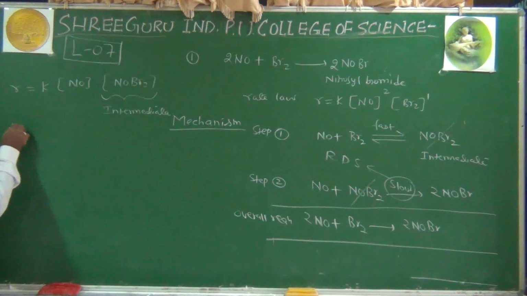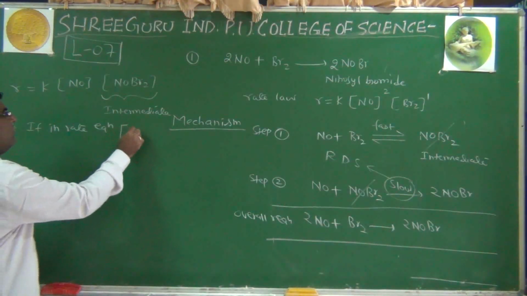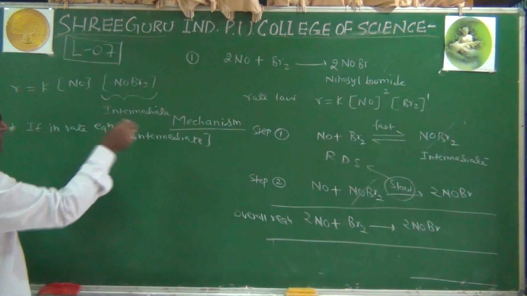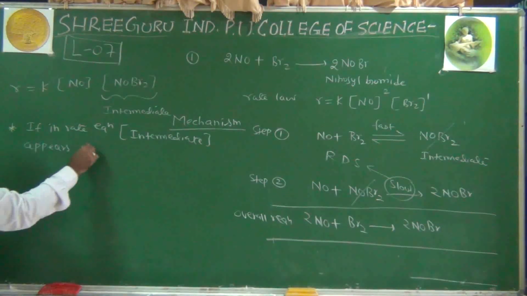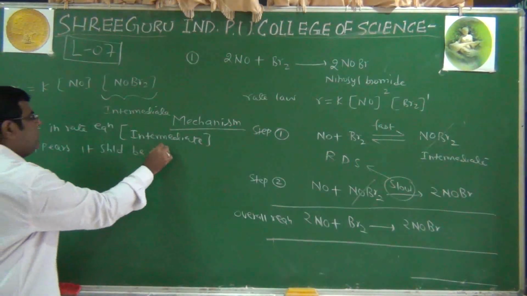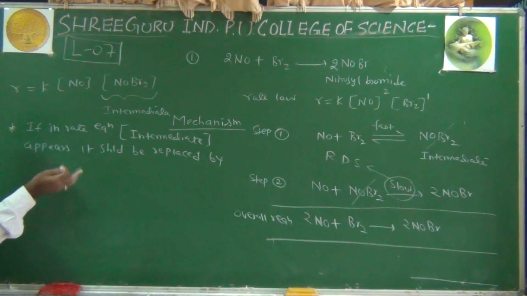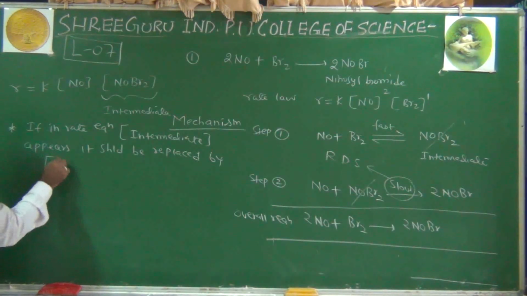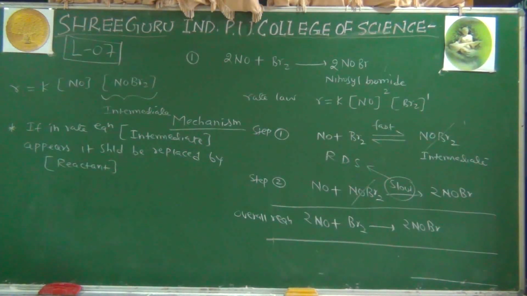One important point we have to remember: if the molar concentration of the intermediate appears in the rate equation, it should be replaced by a value that is calculated, in terms of the concentration of reactants. Now I will show you how to do that.